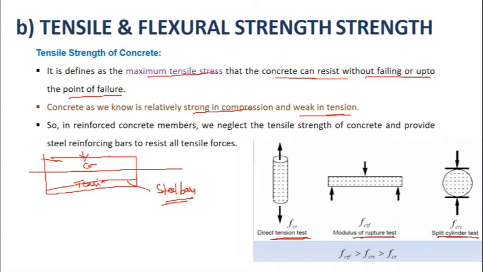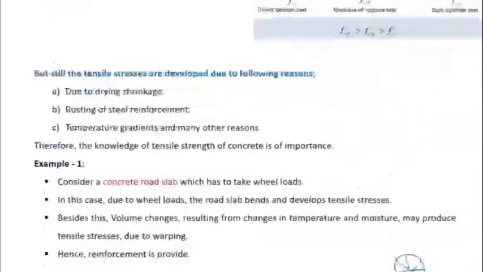In the direct tension test, we are going to make a specimen and directly apply tensile force on that specimen. In the modulus of rupture test or flexural test, we are going to put this beam on two supports, these are two supports, and a point load, one point load or two point loads, is applied. And in the split cylinder test, we are going to put this cylinder and apply force on it. We are going to see each and every experiment briefly. Let me go into that.